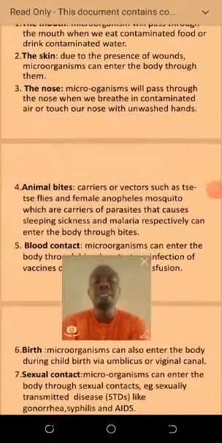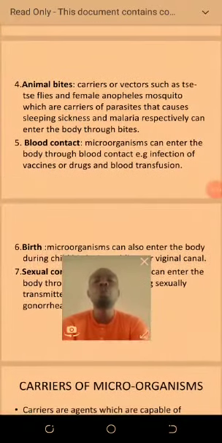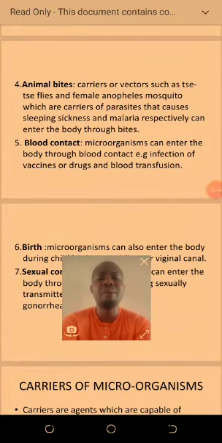Number four, animal bites. There are some animals that carry some of these microorganisms. When they bite you, microorganisms can enter into your body through that means. For example, the female Anopheles.